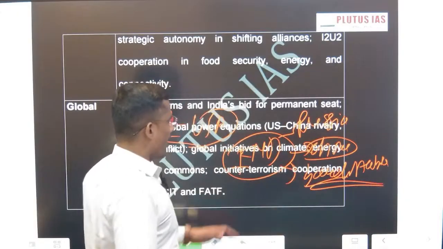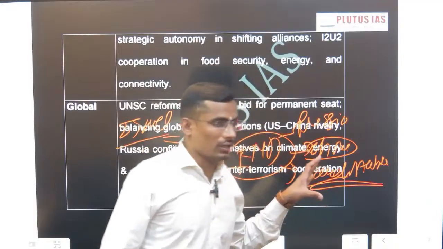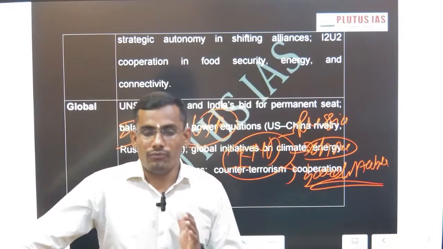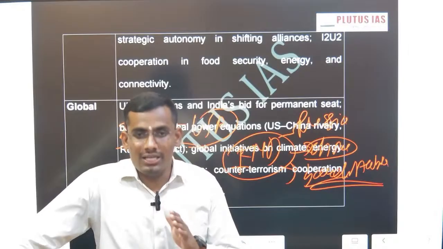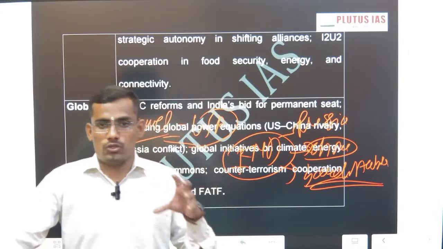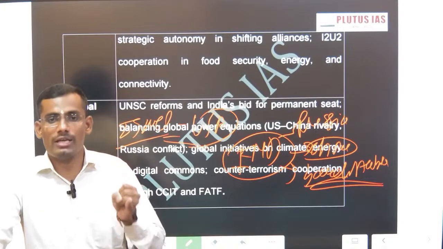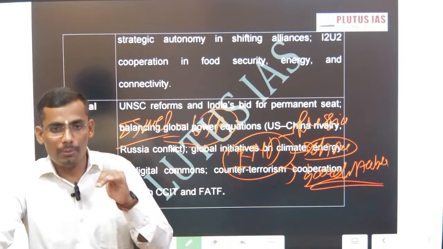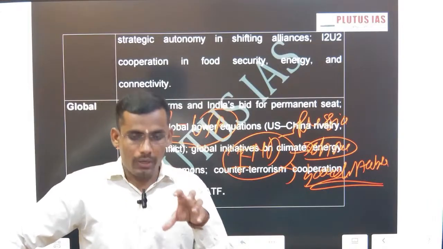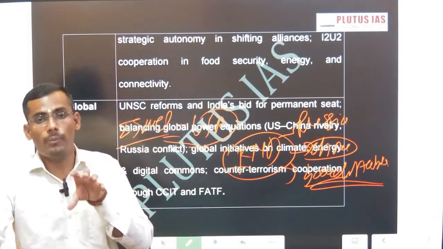In this domain also, if you see the recent SCO summit, India, China, and Russia are projecting themselves as strong leaders. And this is true also, because Russia, China, and India are emerging as big powers, big pillars of the global political order.